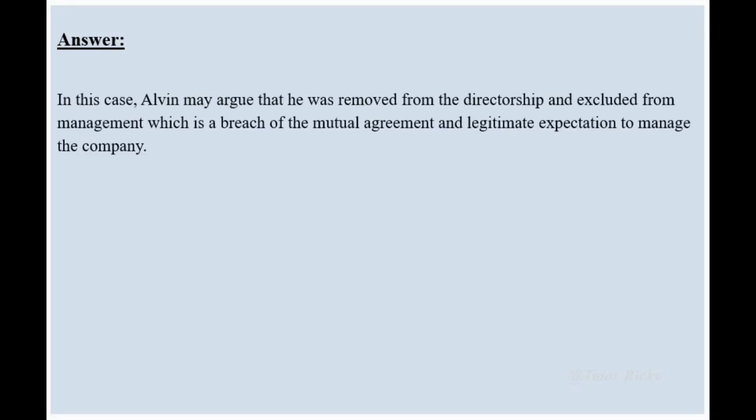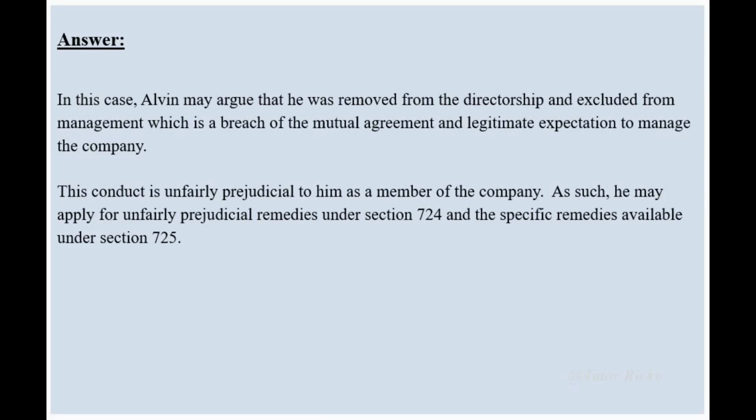In this case, Alvin may argue that he was removed from the directorship and excluded from management, which is a breach of the mutual agreement and legitimate expectation to manage the company. This conduct is unfairly prejudicial to him as a member of the company. As such, he may apply for unfairly prejudicial remedies under Section 724 and the specific remedies available under Section 725.